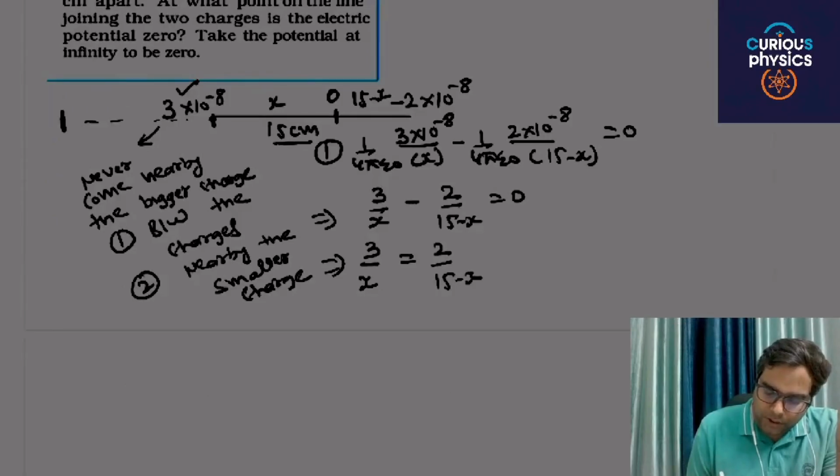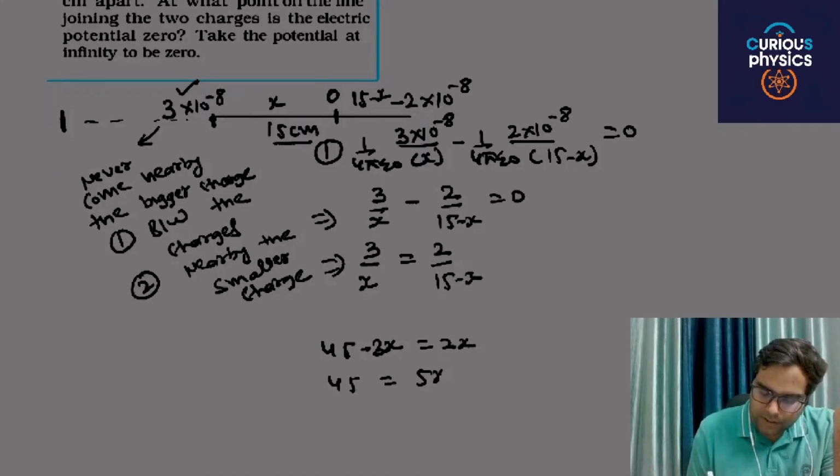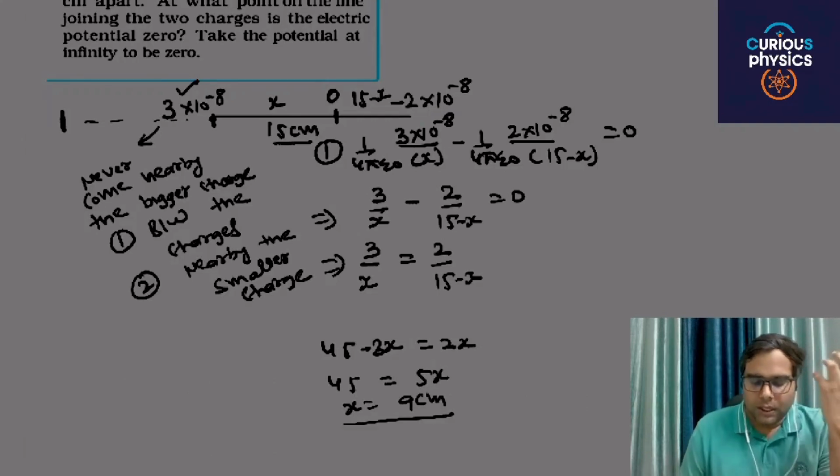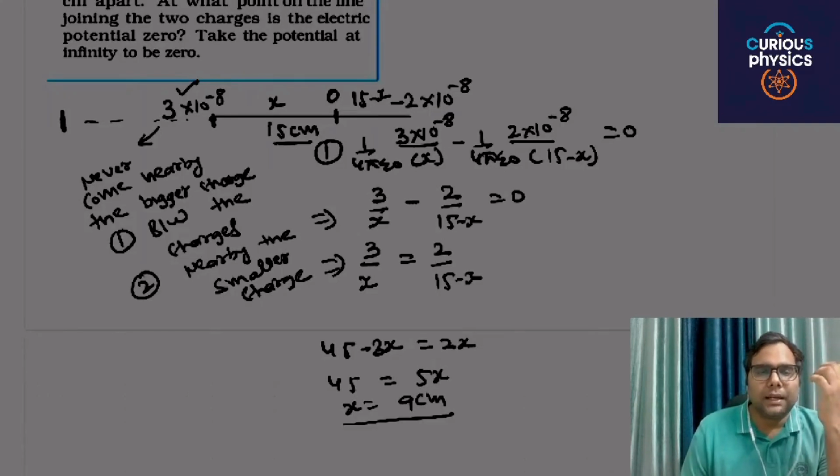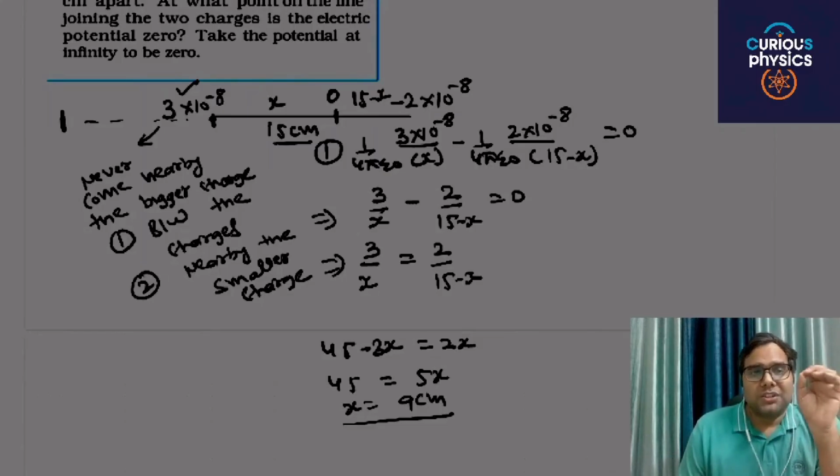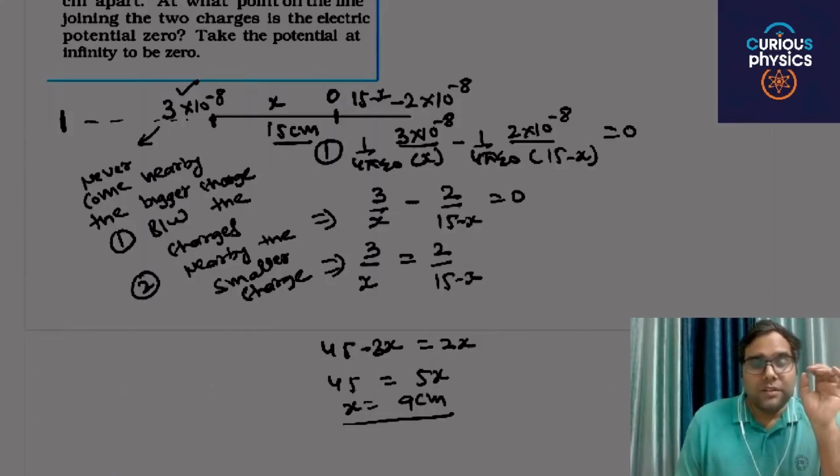After cross multiplication, 45 minus 3x is equal to 2x. Then 45 is equal to 5x, and x is equal to 9 centimeter. You will get 9 centimeter from the charge 3 into 10 raised to power minus 8, that is 9 centimeter from this positive charge and 6 centimeter from this negative charge. You will get the point of zero potential.